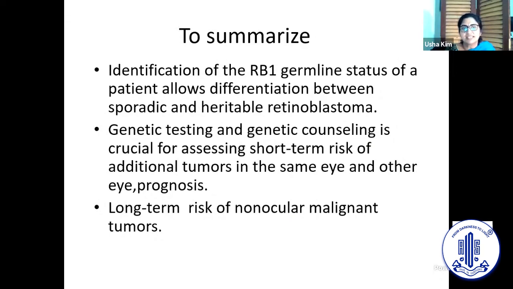So to summarize, identification of the RB1 germline status of a patient allows differentiation between sporadic and heritable retinoblastoma. Genetic testing and genetic counseling is crucial for assessing the short-term risk of additional tumors in the same eye, the other eye, and the prognosis, and the long-term risk of non-ocular malignant tumors as well. So it is important that every patient with retinoblastoma goes through a genetic analysis.